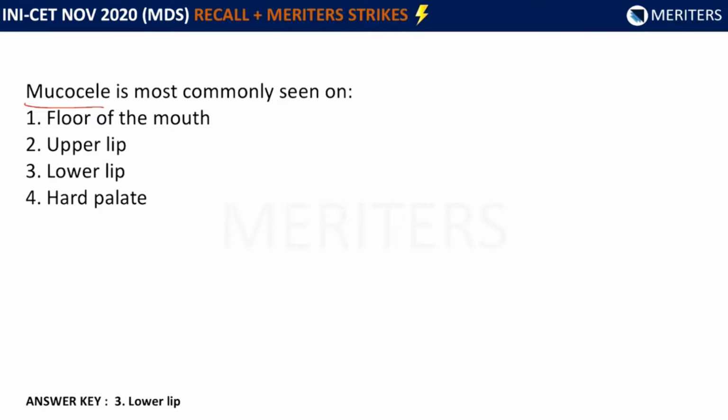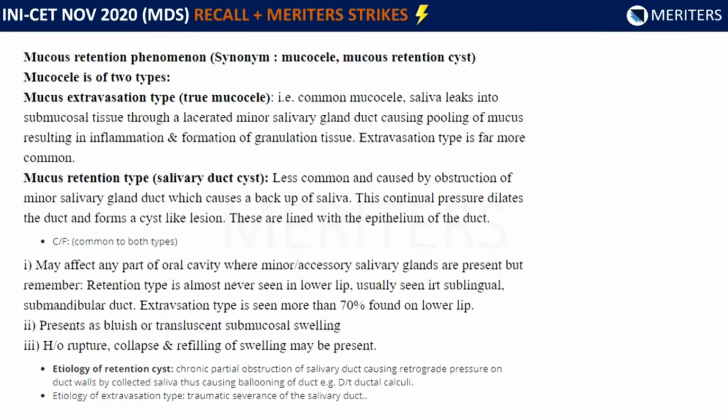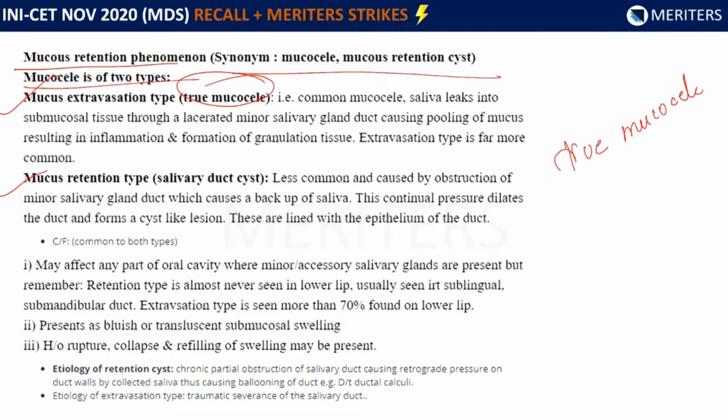Now we'll see what are the important things about mucocele. This mucocele is otherwise known as mucus retention cyst. It is a mucus retention phenomenon. Here we have two phenomenons. One is a retention phenomenon and one is an extravasation phenomenon. Mucocele is mainly of two types. Mucus extravasation type, which is called true mucocele, wherein the saliva leaks into the submucosal tissue through a lacerated minor salivary gland duct, causing pooling of mucus, resulting in inflammation and formation of the granulation tissue. So this extravasation type is far more common.